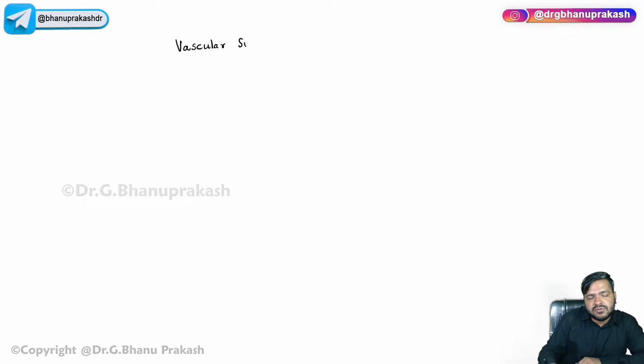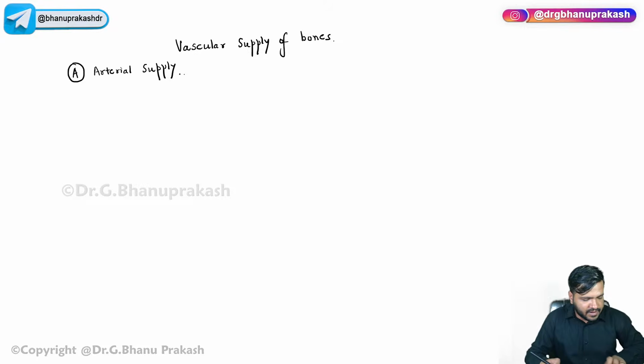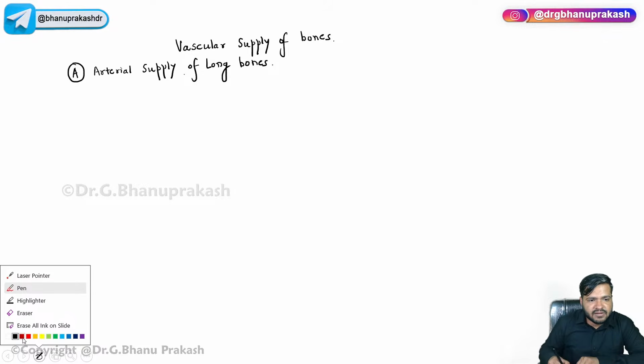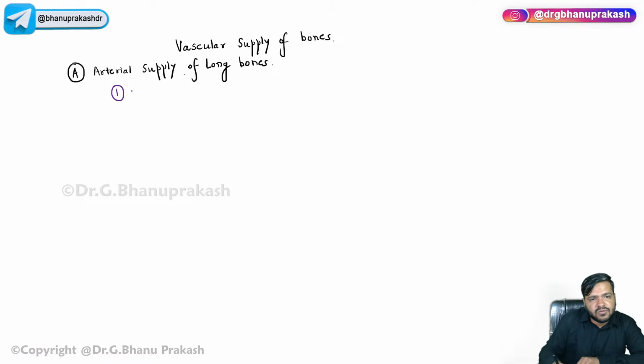So now put the heading as the vascular supply of the bones. In short, we will write all the important points that we have discussed. The very first one that we have to discuss is the arterial supply, the arterial supply of long bones. The very first artery that you have to remember is the nutrient artery.